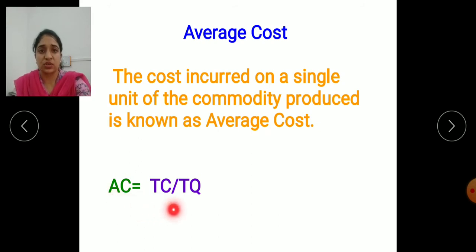And this one is the formula used to find out the average cost. That means average cost AC is equals to total cost. TC means that is the total cost. Initials only have to be used while writing the formula, even if you write the full form, no problem. So TC मतलब total cost, and this one is a division sign. So total cost divided by the total quantity. So total cost जितना भी रहेगा प्रोडक्शन पे, वन एग्जाम्पल इज आई विल शो यू दैट नाउ, बट टोटल कॉस्ट जो भी होगा उसके साथ टोटल क्वांटिटी विल बी डिवाइडेड.